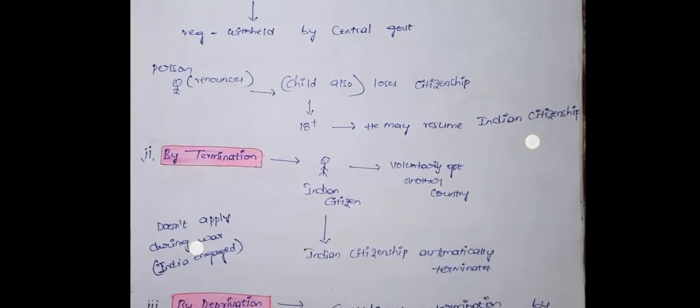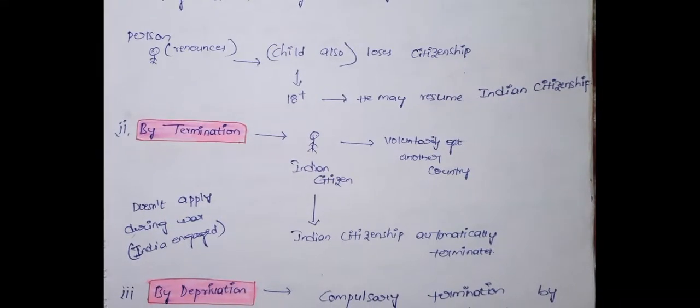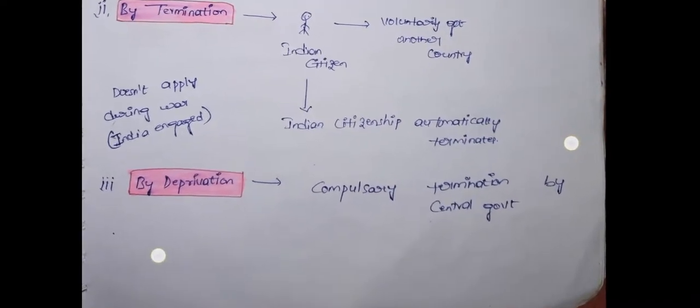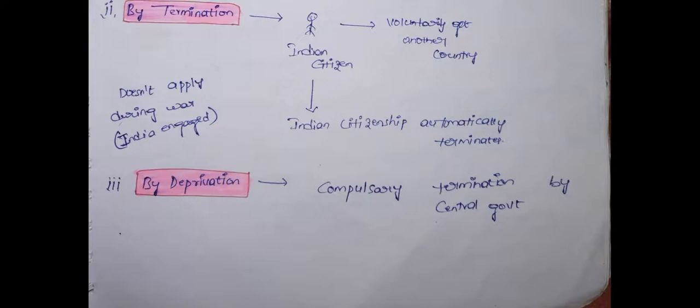Next process is termination. It means a person who voluntarily got another country's citizenship automatically loses Indian citizenship. This also doesn't apply during wartime. And the last one is deprivation. It means a compulsory termination of a particular person's citizenship by the central government.